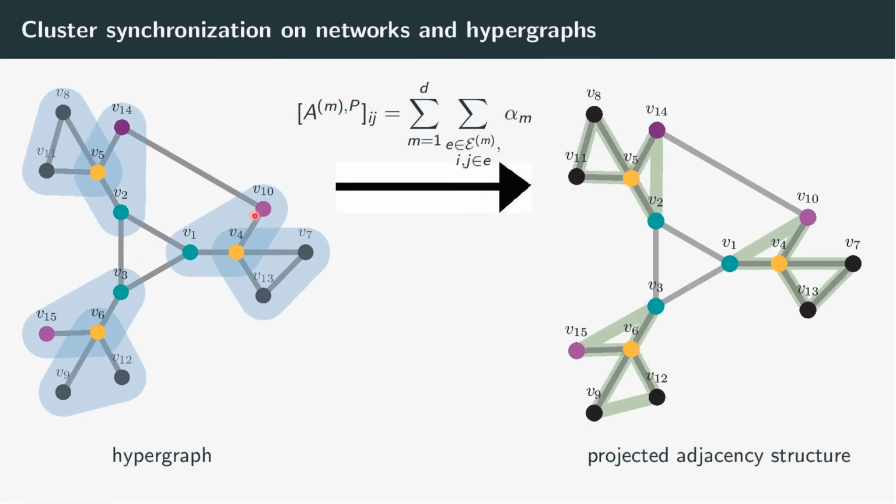To find some of the admissible cluster synchronization patterns, we can project a hypergraph onto a network with different kinds of edges corresponding to different orders of interaction. For instance, gray here corresponds to dyadic interactions, and green edges correspond to triadic interactions.